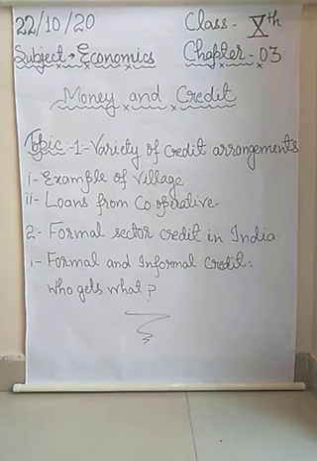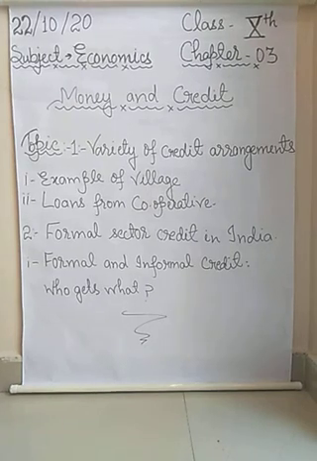So students, in the villages, the other major source of cheap credit is cooperative societies also, and members of a cooperative pool their resources for cooperation in certain areas.